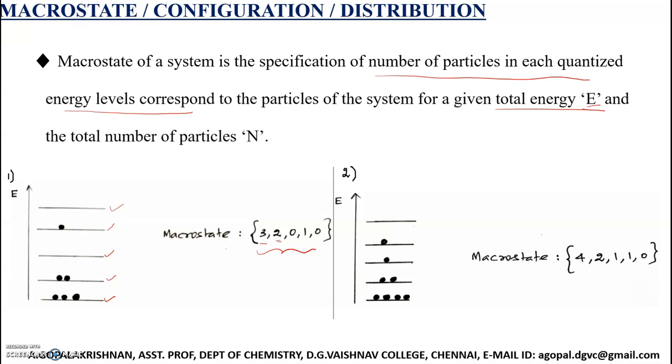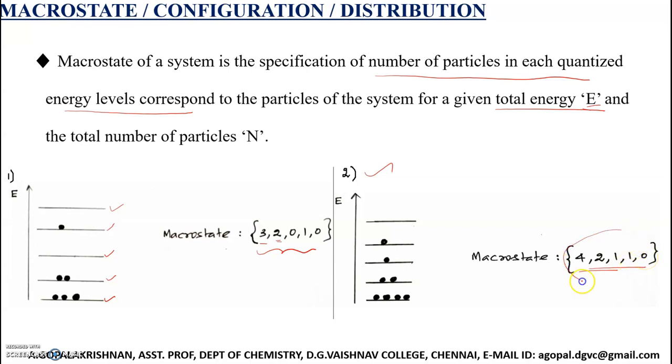See this example number 2. Here also we have 5 quantized energy levels, and we have 8 particles. Now, what is the macro state corresponding to this arrangement? In the ground level we have 4 particles, in the next level 2 particles, then 1, 1, and the last level is empty. So the macro state is given as 4, 2, 1, 1, 0.